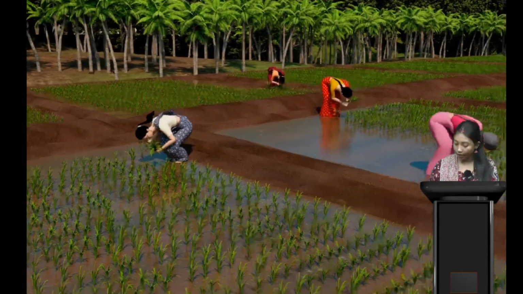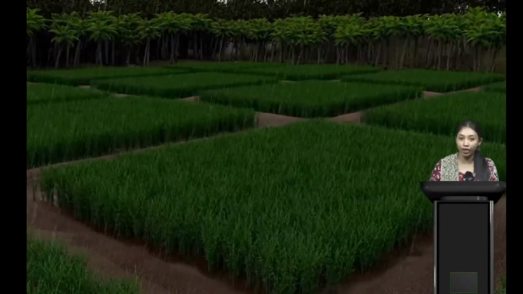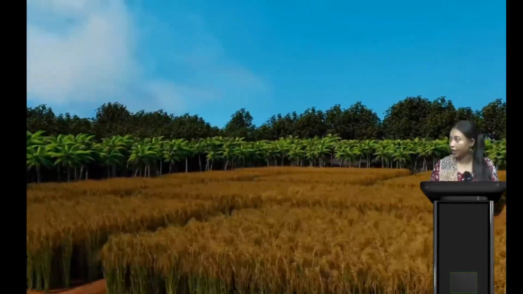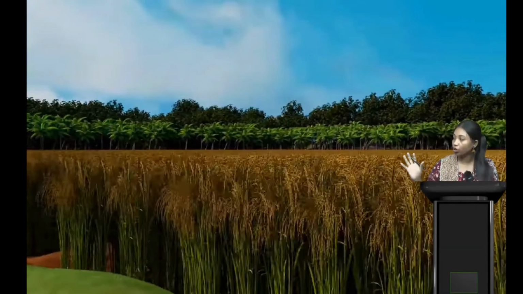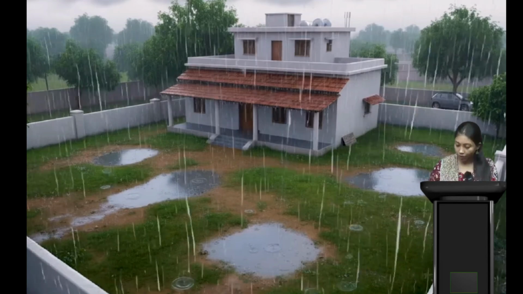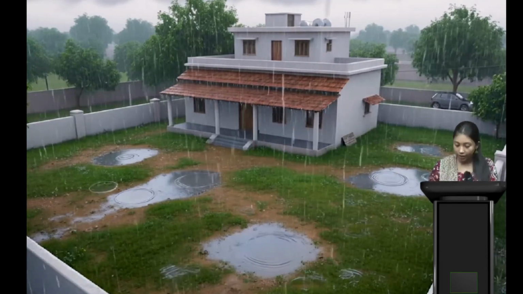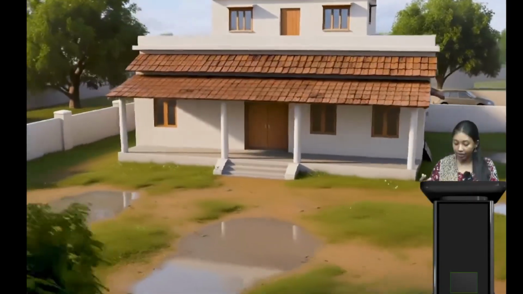On the other hand, the little sapling has started growing, and now we can see mature fruits of rice, isn't it? Okay, now in this slide we can see it's heavily raining.